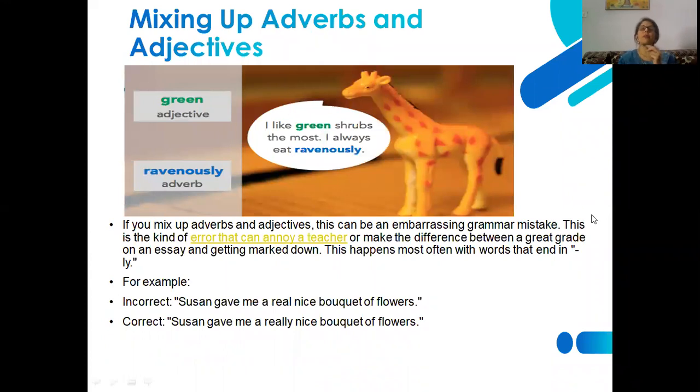Mixing up adverbs and adjectives is also another type of error that we usually commit. You can see here the picture where green is an adjective and another word is an adverb.